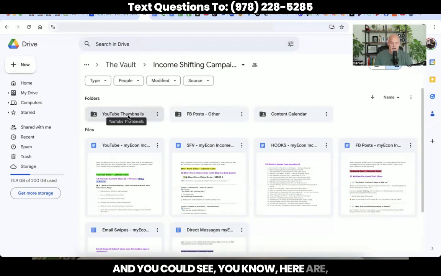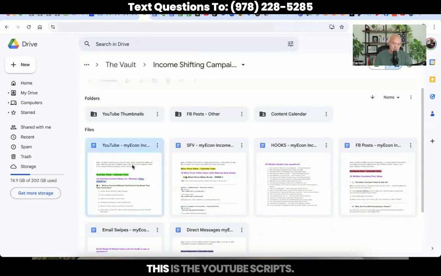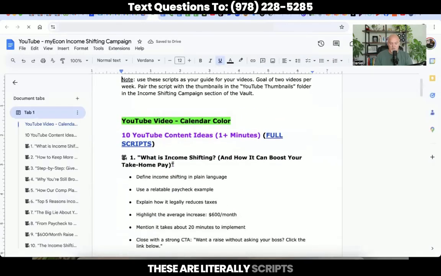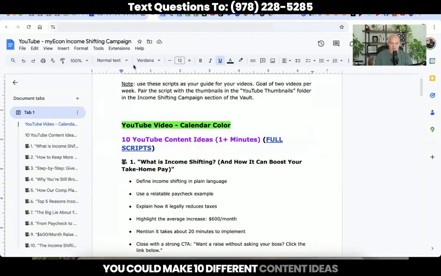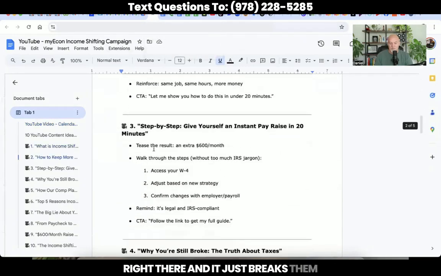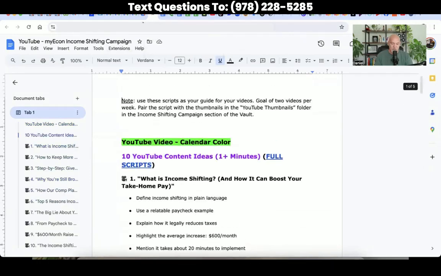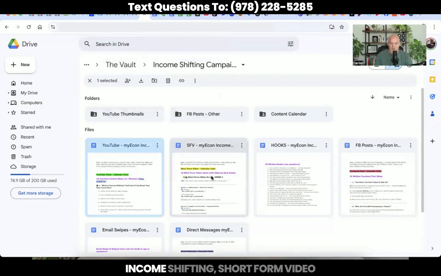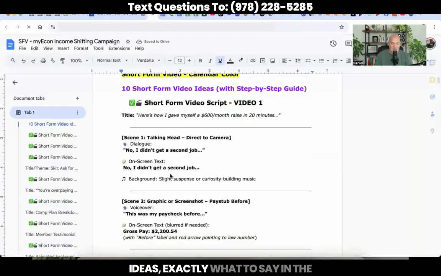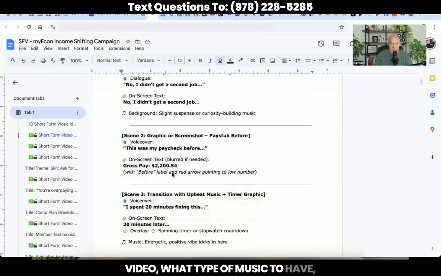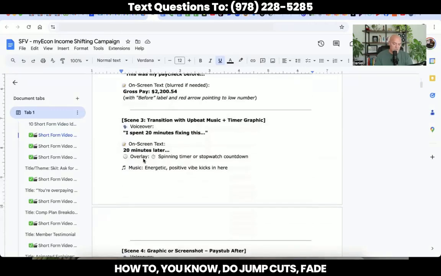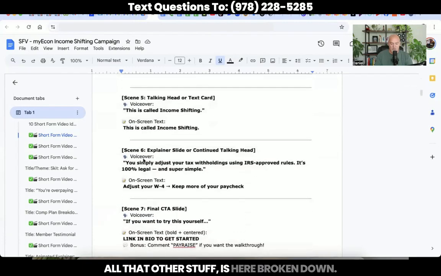I'm going to go through this not in any particular order. But the first thing I wanted to do was give everybody individual things. This is the YouTube scripts. These are literally scripts for every YouTube video. You could make 10 different content ideas right there. And it breaks them down exactly what you say in the video. It's pretty amazing, what you're going to talk about for income shifting. Then short form video ideas: exactly what to say in the video, what type of music to have, how to do jump cuts, fade in, fade out, all that other stuff is broken down here.